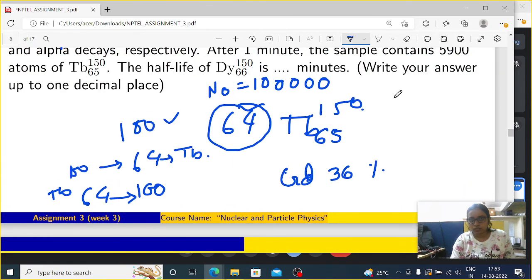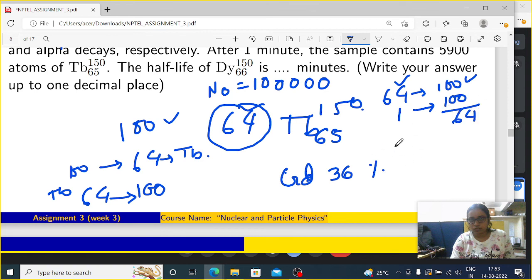If 64 is the daughter nucleus, then for producing the daughter nucleus of 64, our parent nucleus will be 100. So if one daughter nucleus is there, the value of the parent nucleus is nothing but 100 divided by 64.